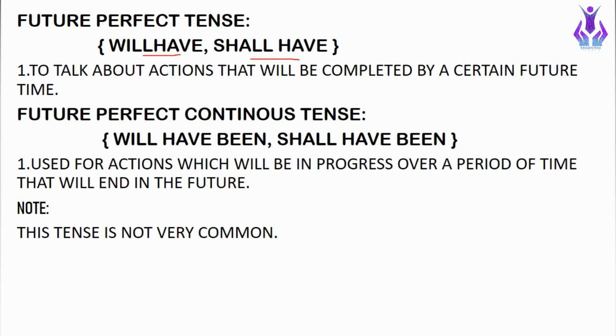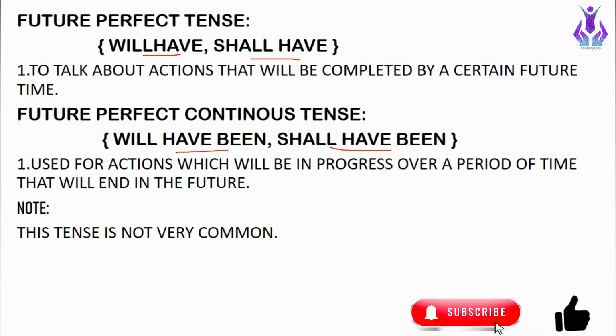The next one is future perfect continuous tense. In future perfect continuous tense, will have been or shall have been is used. It is used for actions which will be in progress over a period of time that will end in the future. Like there are certain actions that will progress in the future and they will also end in the future. For example, I'll have been teaching for 20 years next July.